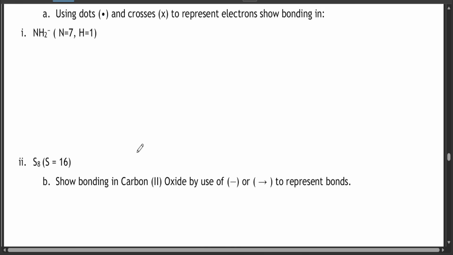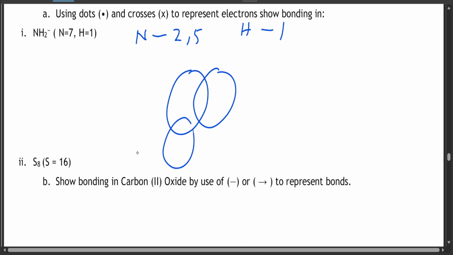Now NH2, so your nitrogen is 7, so it's going to be 2,5, and hydrogen is 1. So N and 2 H's, let's write the 2 H's here.